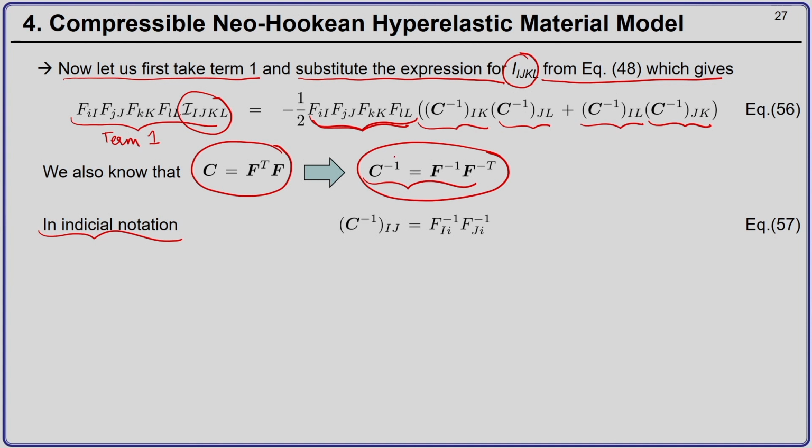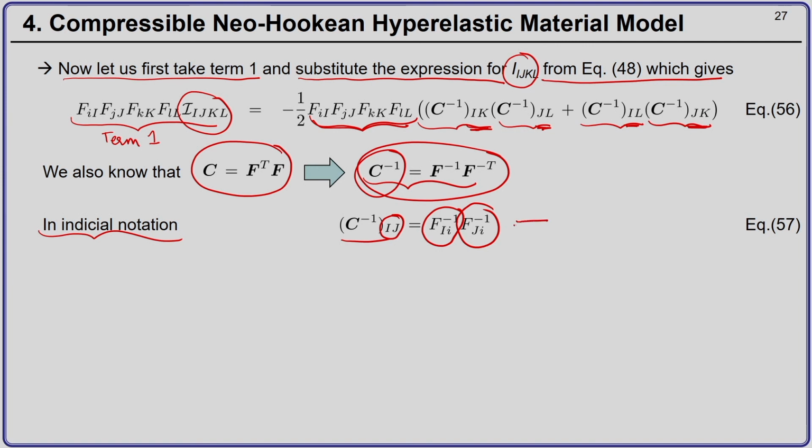Remember, C is a material tensor, which means it will have uppercase indices when written in indicial notation. So, C inverse Ij will be F inverse Ii, F inverse Ji. Now, notice we have C inverse Ik and C inverse Jl, C inverse Il, C inverse Jk.